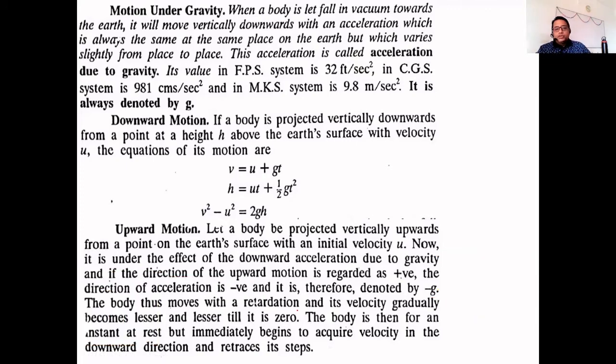The body thus moves with a retardation, with its velocity gradually becoming lesser and lesser till it is zero. Obviously, when you throw a particle upwards, the velocity will decrease, because it is going upwards, and at some point it stops, then it comes downwards. So the velocity becomes lesser and lesser till it is zero.